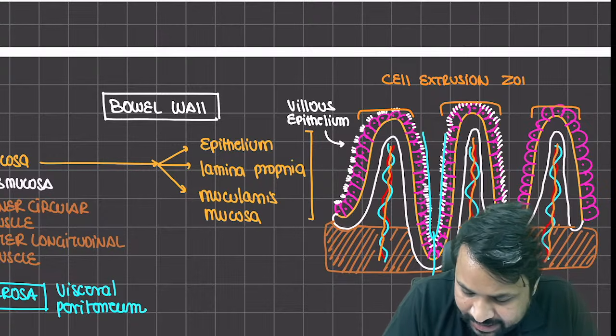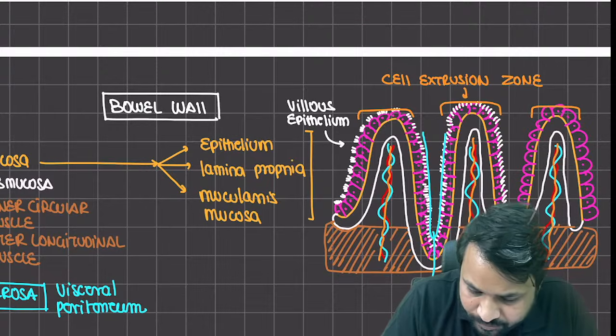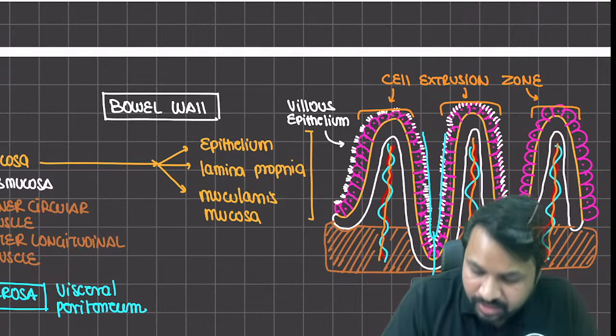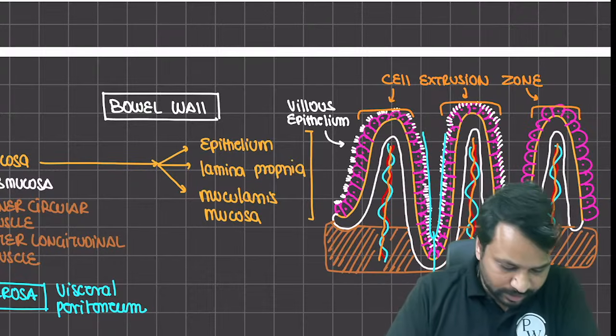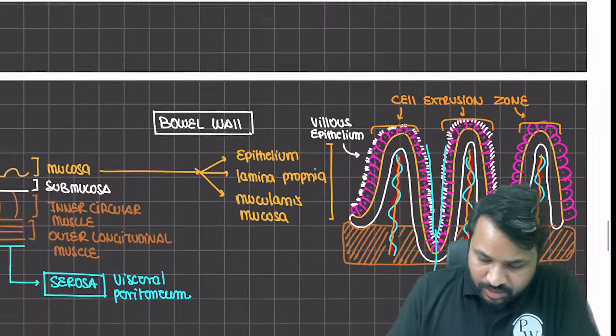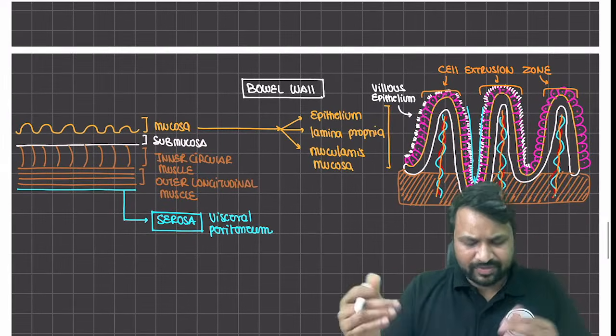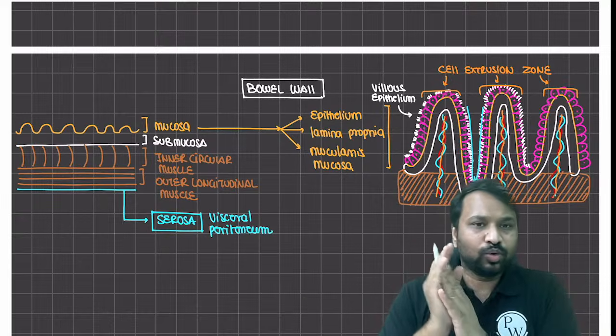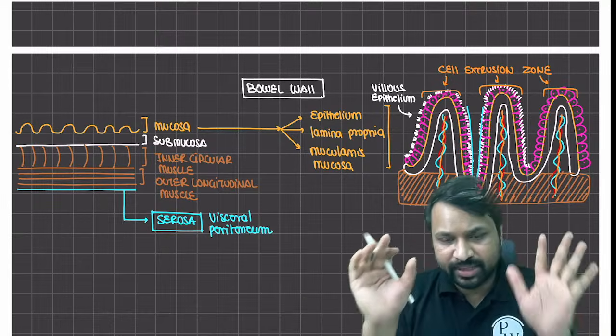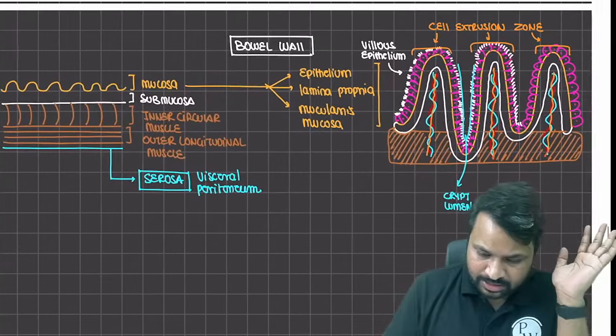So here the cells are dislodged. These are your cell extrusion zone. From here the cells are going to be let off. Clear? Okay. So this is the basic objective. Rest everything remains the same, right? So crypts are formed from these mucosal fold components. Everybody is clear with this? Great.